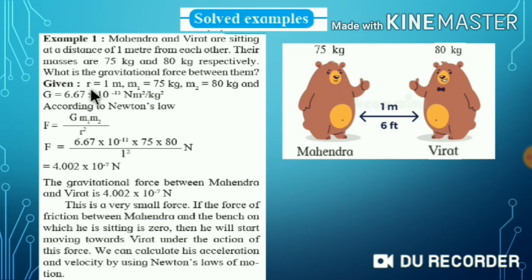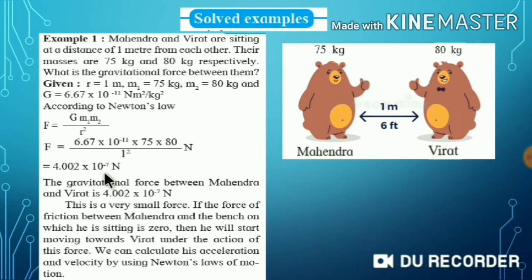So given R is 1 meter, mass M1 is 75 kg, M2 is 80 kg, and G is the constant 6.67 into 10 raised to minus 11 Newton meter square per kg square, or you can write Newton meter square kg raised to minus 2. Now according to Newton's universal law of gravitation, F is equal to G M1 M2 upon R square. Put in the value of G, M1, M2 and R, solve it, and you will get F is equal to 4.002 into 10 raised to minus 7 Newton.